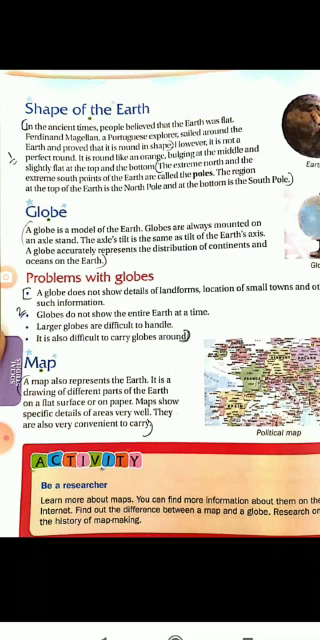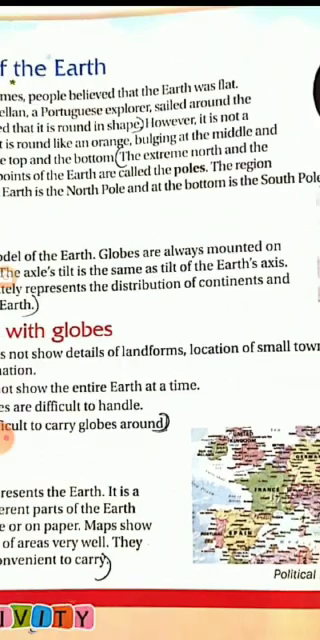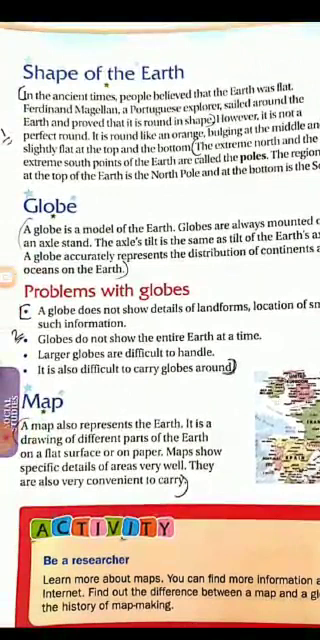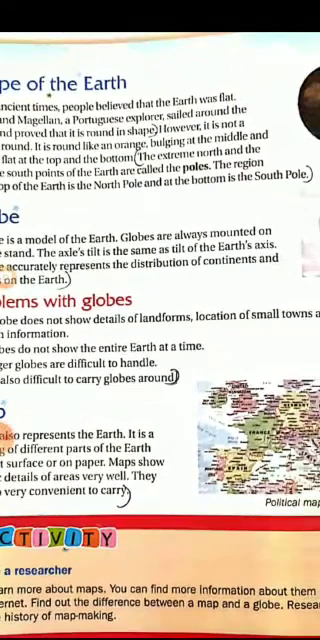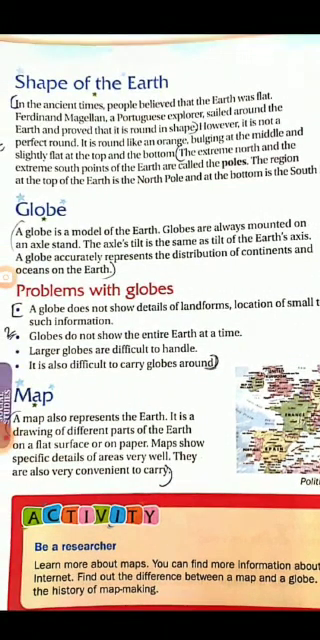So here we have learned about the extreme north and extreme south points of the earth, which are known as poles. The region at the top of the earth is the North Pole, and at the bottom it is the South Pole. Why is it known as the extreme north and extreme south? Because it is at the end of the earth.